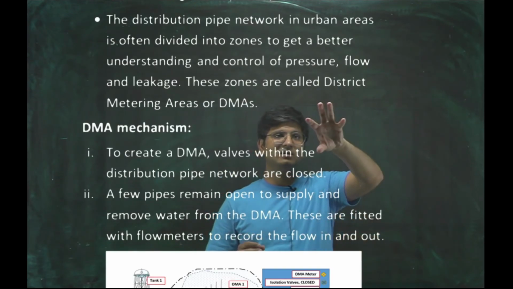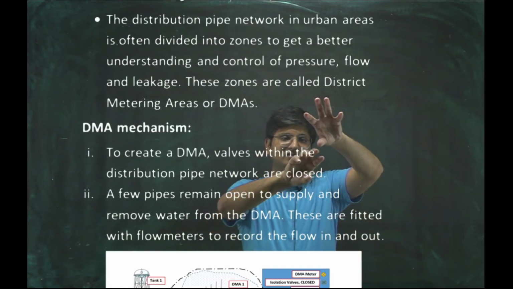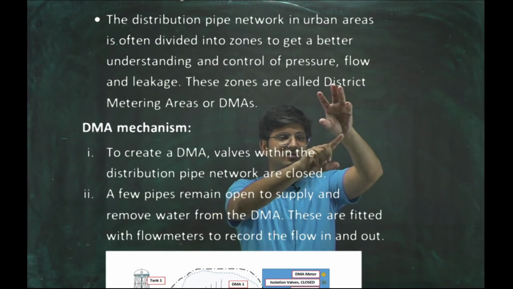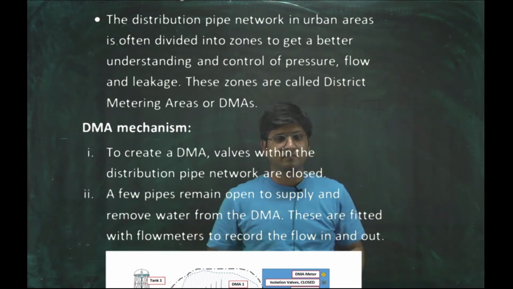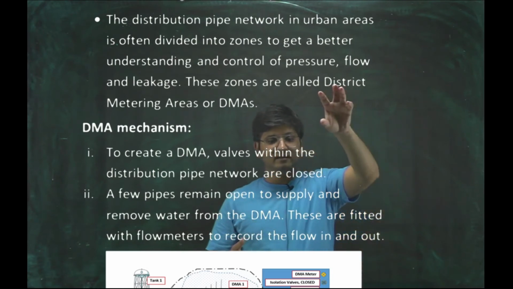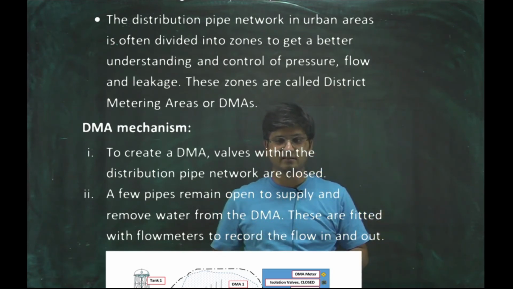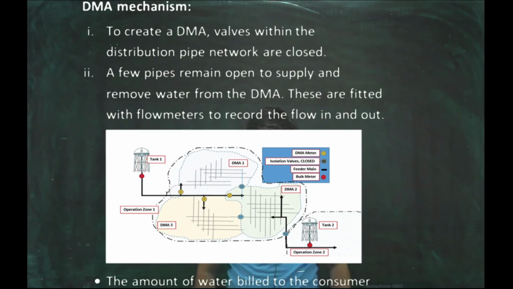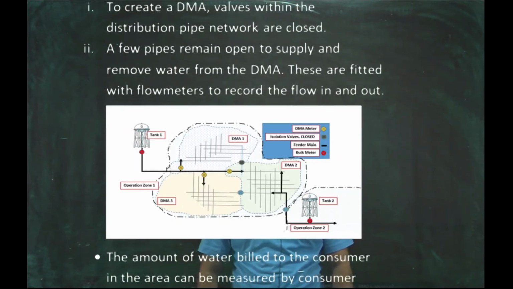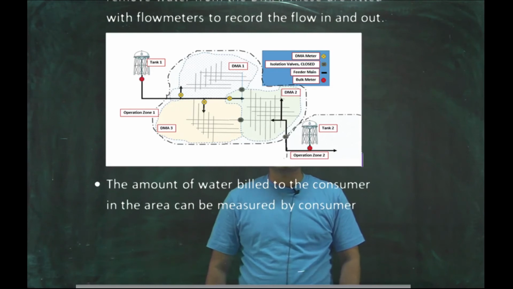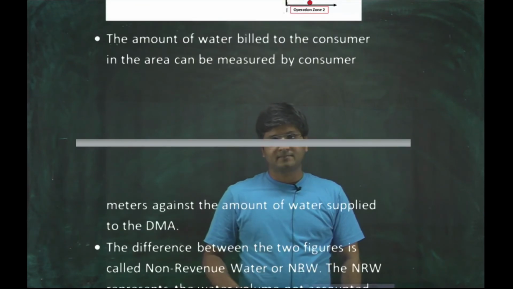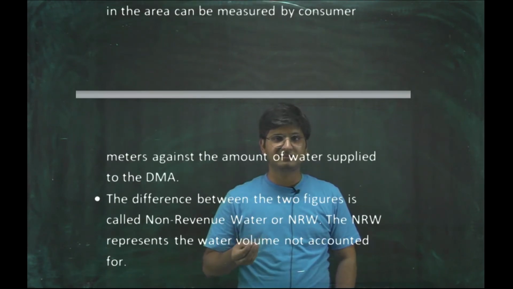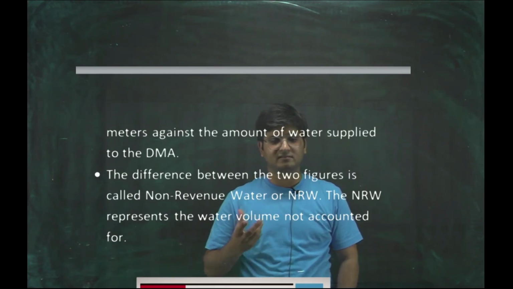Let's say this is a DMA 1 and this is the outlet valve, close this valve. Water from tank 1 enters into DMA 1, this is open and the outlet is closed. Now a few pipes remain open to supply and remove water from the DMAs, as I have shown you in the flow chart. Now the amount of water billed to the consumer can be measured by the consumer meters against the water supplied. So therefore they will definitely find out where are the leakages, pressure flow problems and the illegal connections.